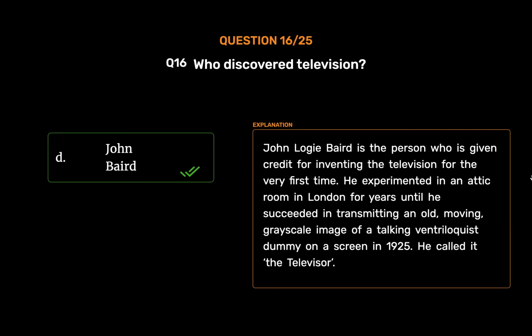John Baird. John Logie Baird is the person who is given credit for inventing the television for the very first time. He experimented in an attic room in London for years until he succeeded in transmitting an old, moving, grayscale image of a talking ventriloquist dummy on a screen in 1925. He called it the televisor.